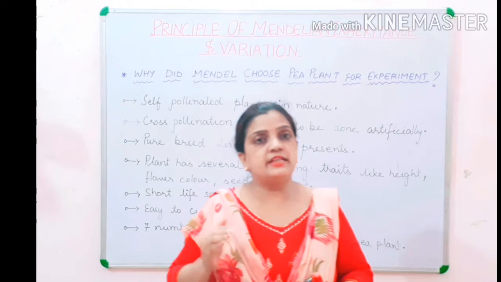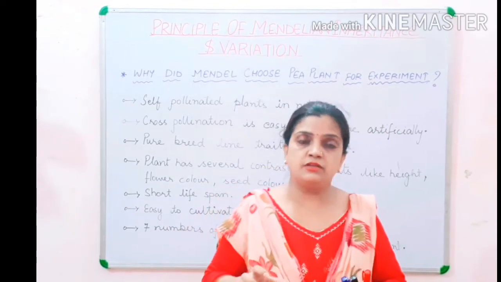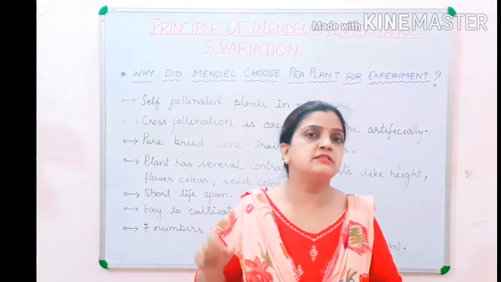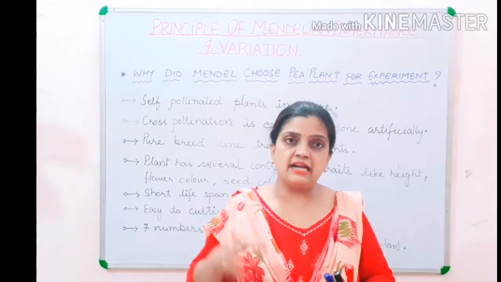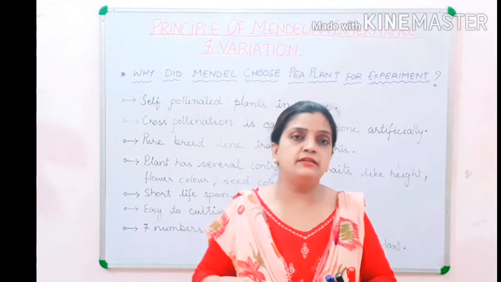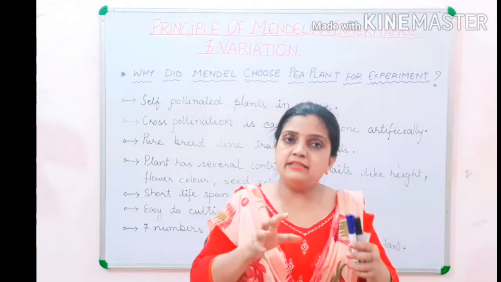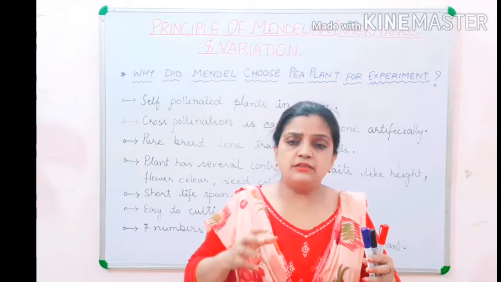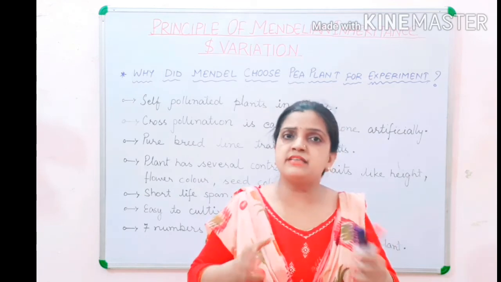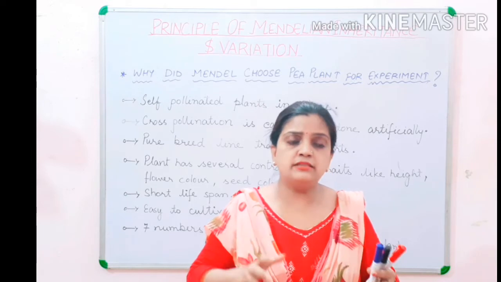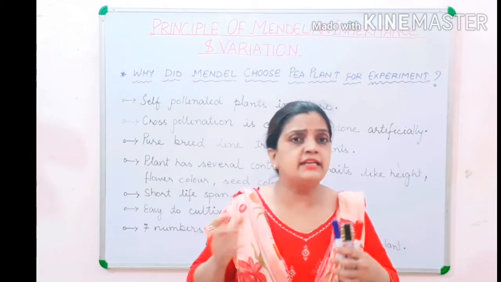While sitting there, he observed different characters in the pea plant, and suddenly it struck his mind: why is the same plant having different traits, different characters?